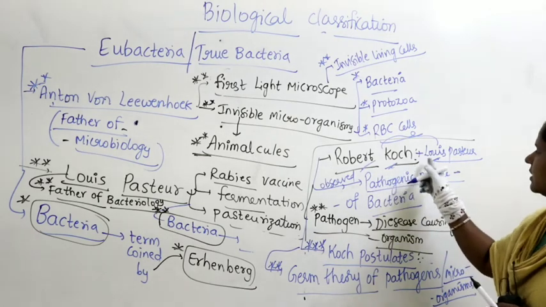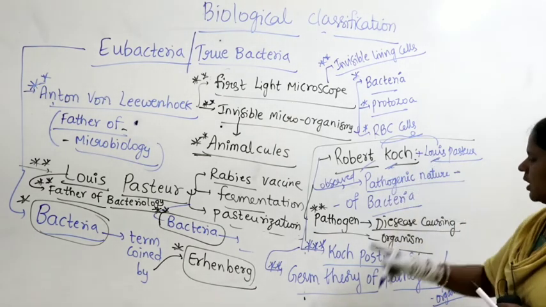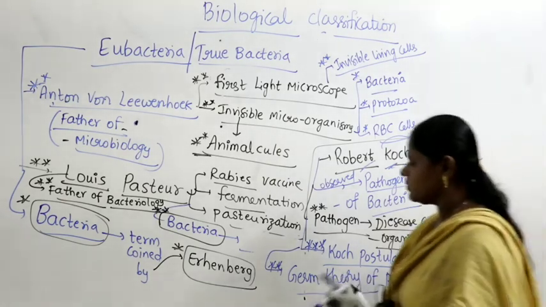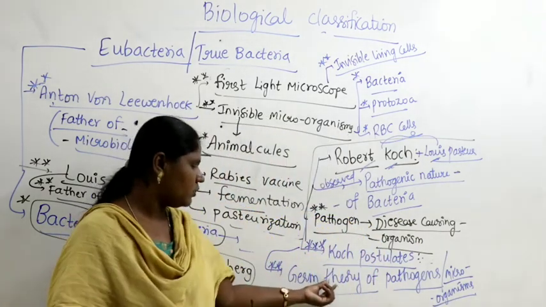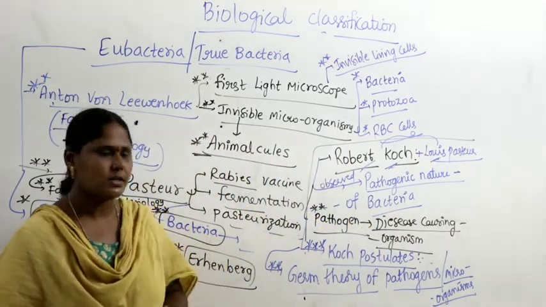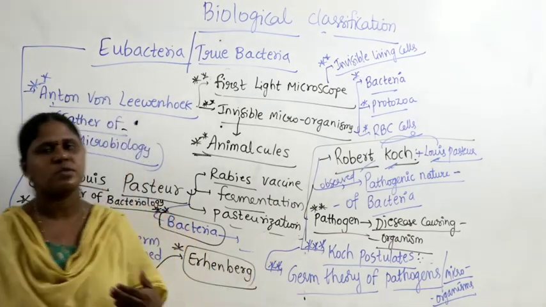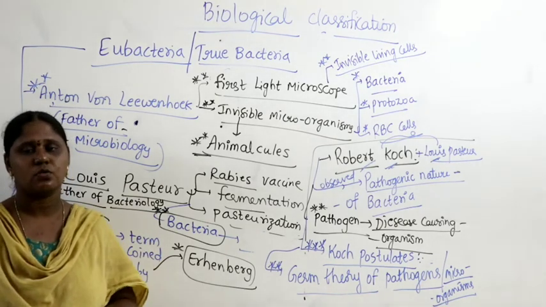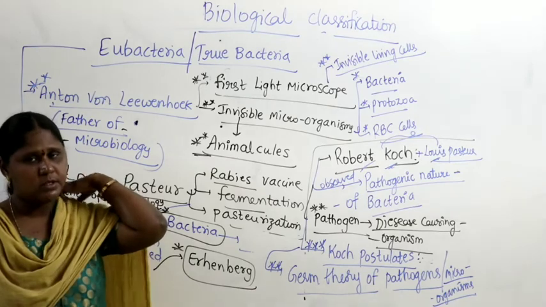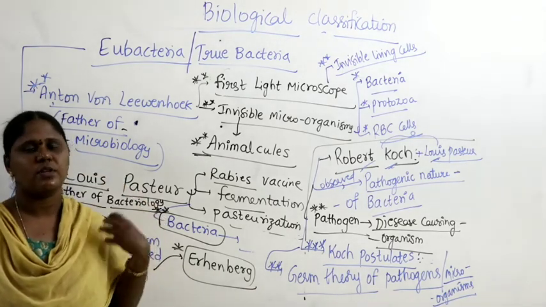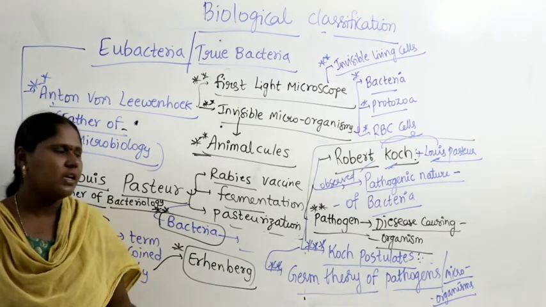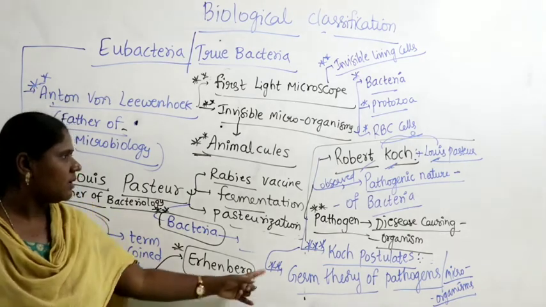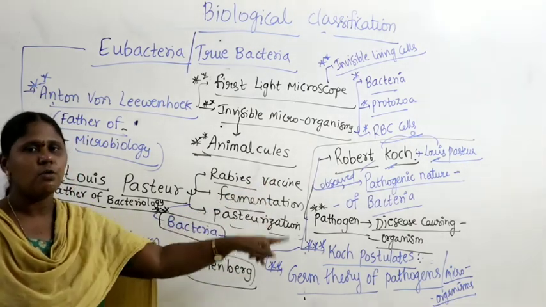Robert Koch combined his research with Louis Pasteur, and developed what is called the germ theory of pathogens, or germ theory of microorganisms. This theory explains about germs. Germs are nothing but microorganisms. The theory explains how germs move from one place to another, how they contaminate sources, where germs are mostly found, what the reasons are for their growth, and how germs multiply in number in a short time. Everything was given in the germ theory of microorganisms, by Robert Koch in coordination with Louis Pasteur.